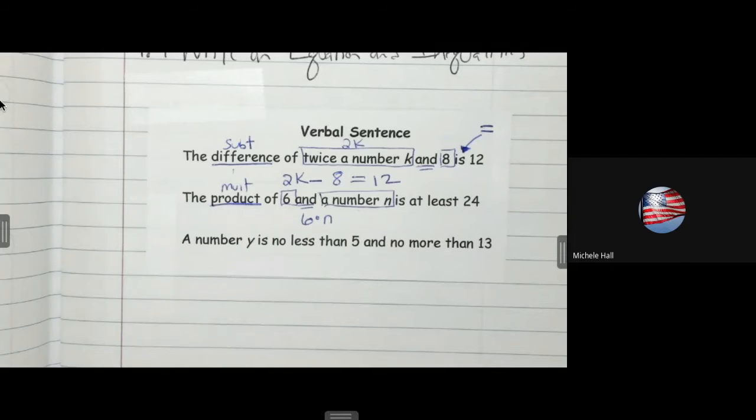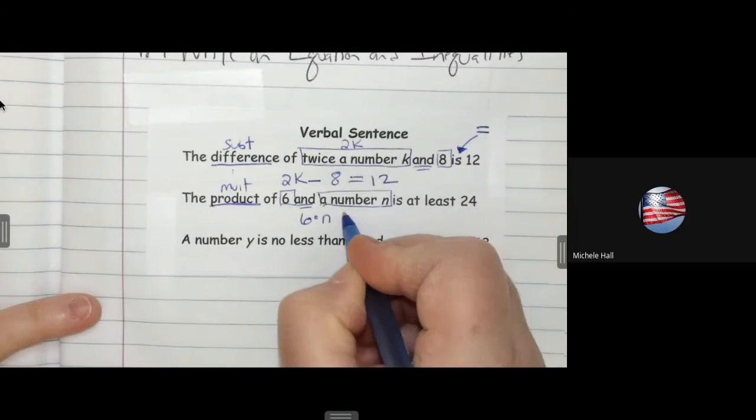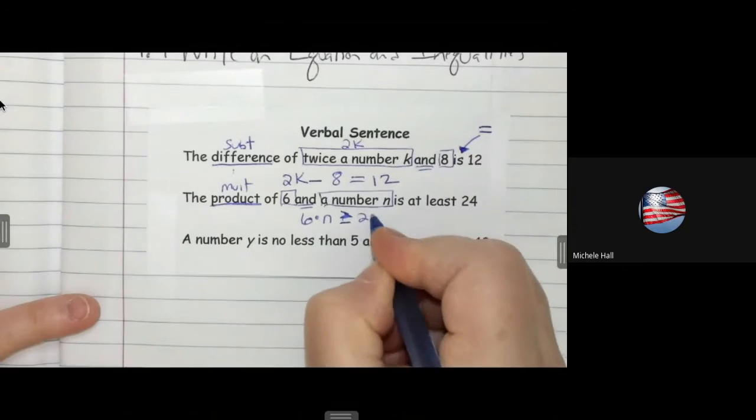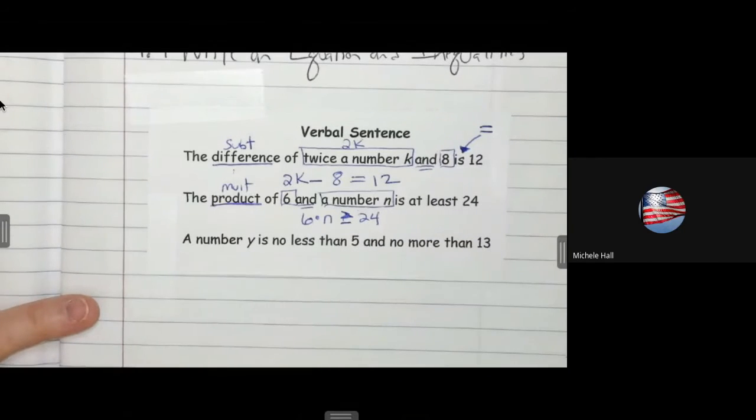I have at least $24. So you're right, I could have $24 or I could have more. So that would be greater than or equal to 24. Oh, so that's what that sign is. Yes, greater than or equal to means 6 times n is greater than or equal to 24. So I could have $24 or I could have more than $24. I just said I have at least $24.